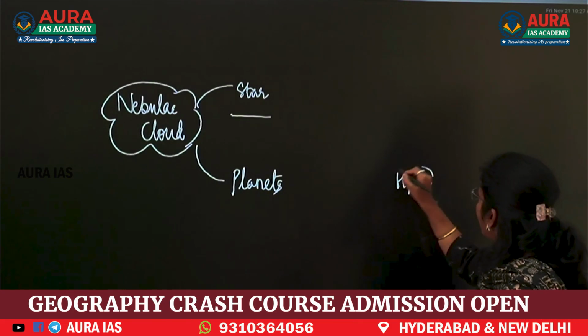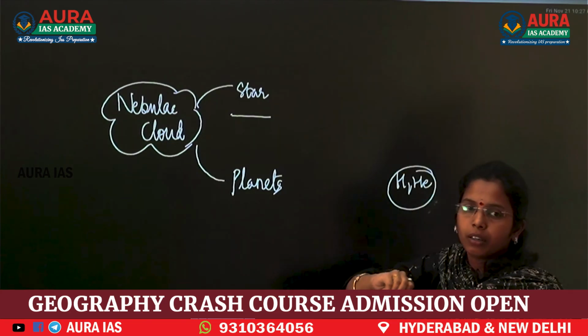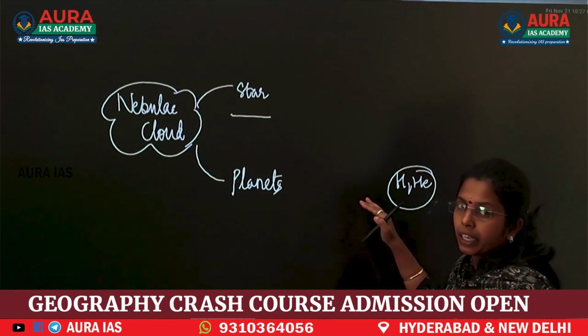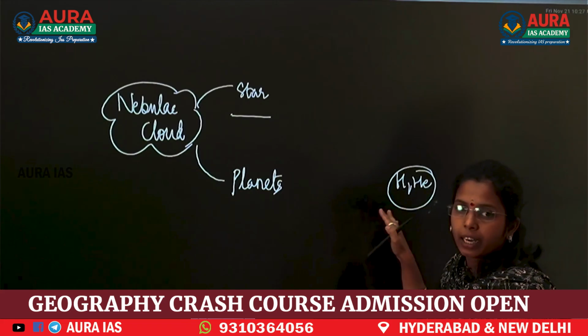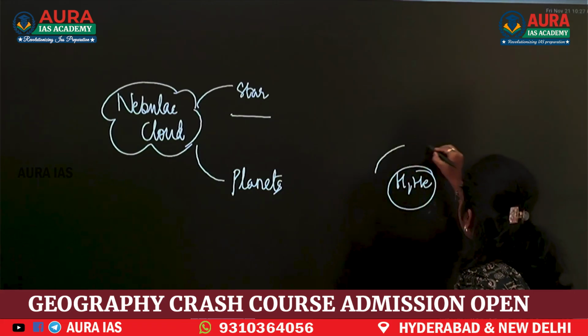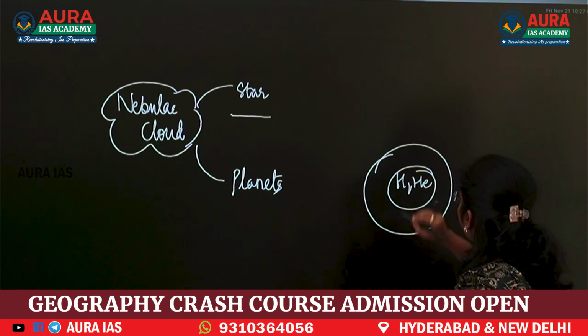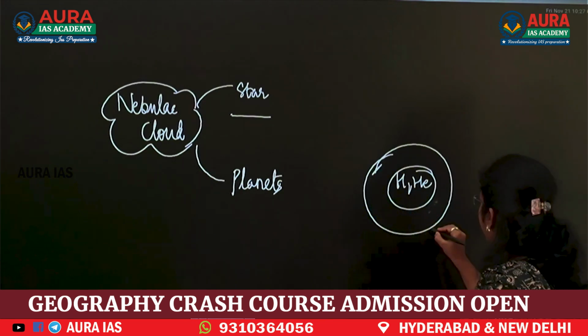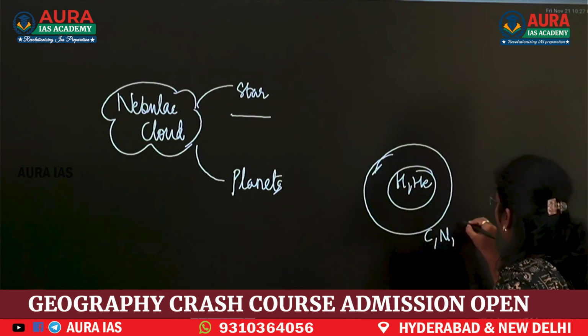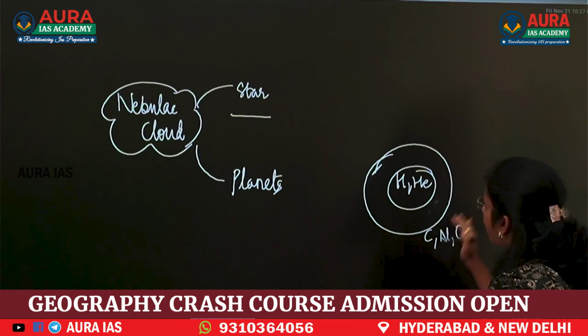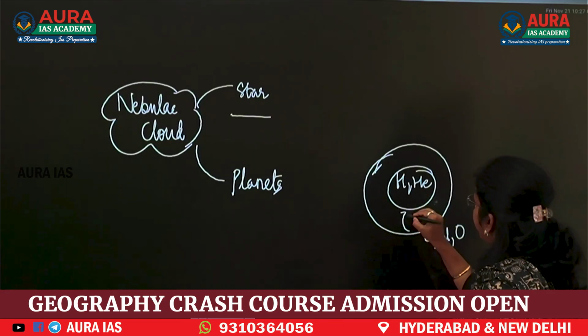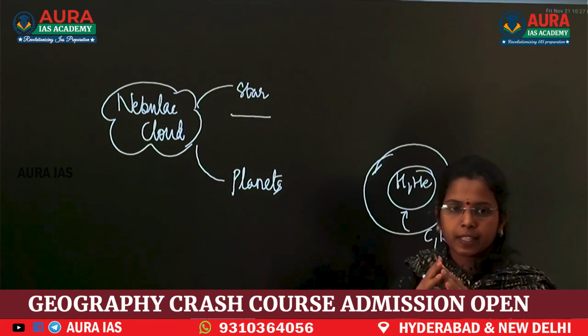This hydrogen and helium are light, and all the denser elements, the dense gases like carbon, nitrogen, oxygen, moved apart, and all the lightweight elements moved inside.